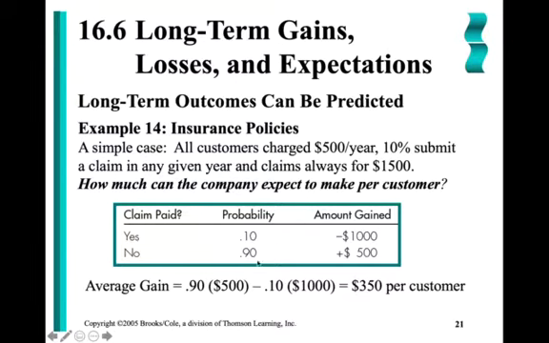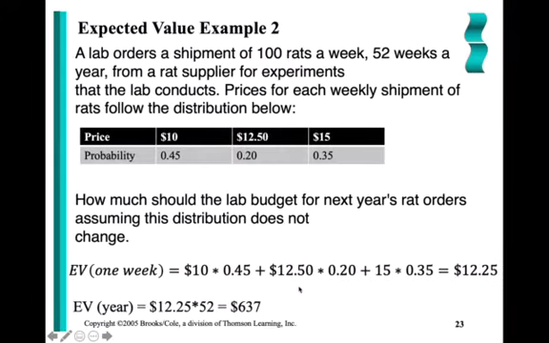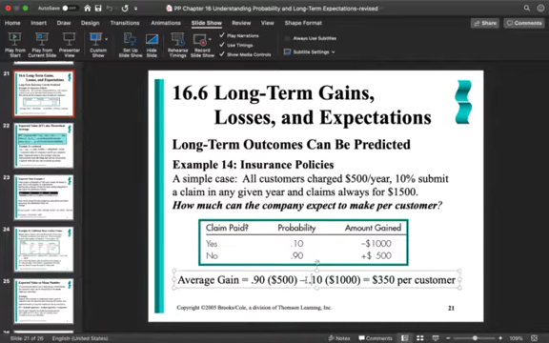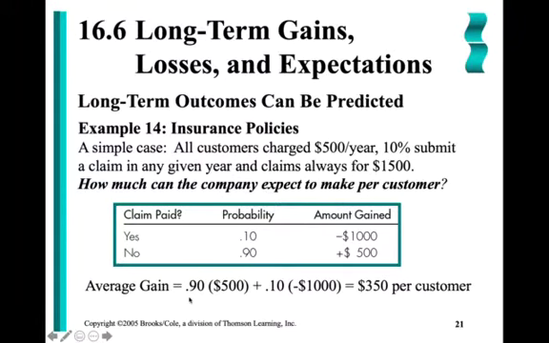If somebody did not file a claim, they gained $500, the associated probability being 90%. Let's clarify this here. 90% of the time they gain $500, 10% of the time they lose $1,000. It's the sum of these two values.